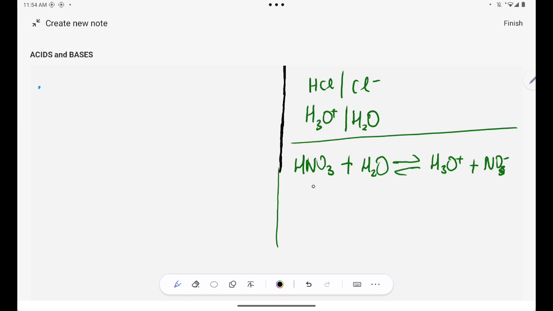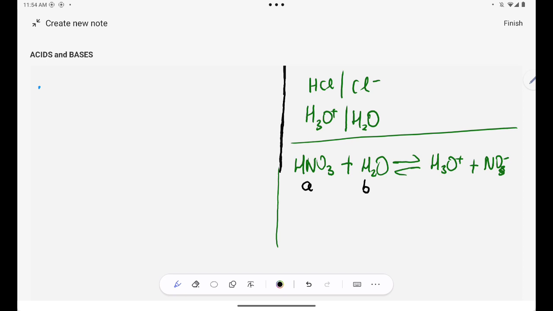HNO3 will become NO3 minus, which simply means that HNO3 has donated a proton. So this is an acid. Are you together? H2O will become H3O plus, which simply means that H2O has accepted a proton, which means H2O is a base.